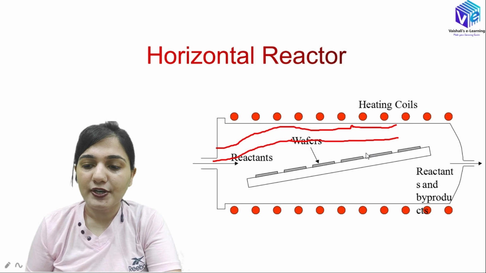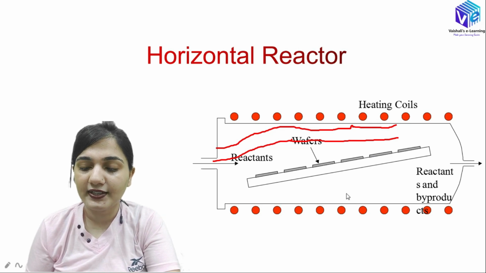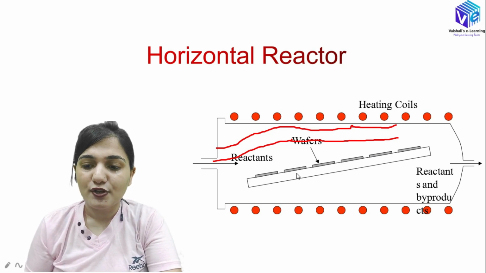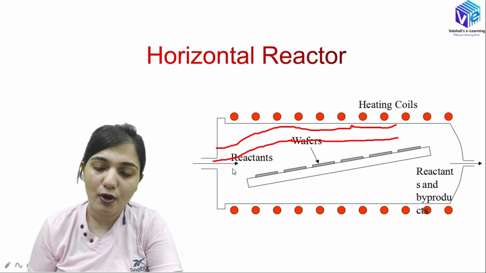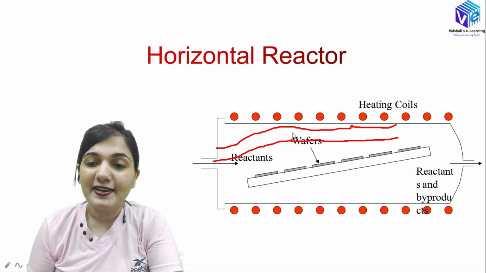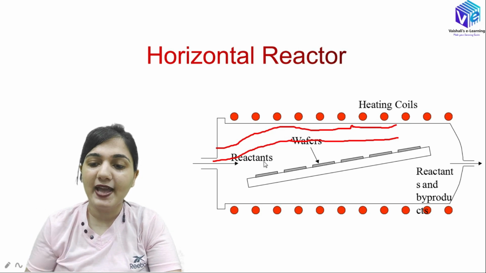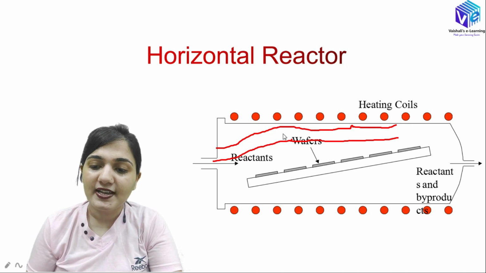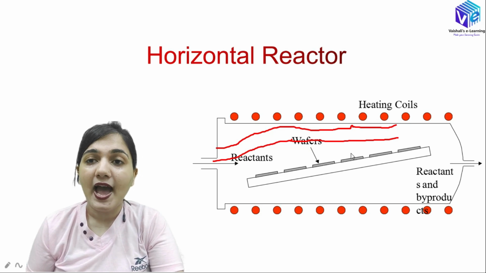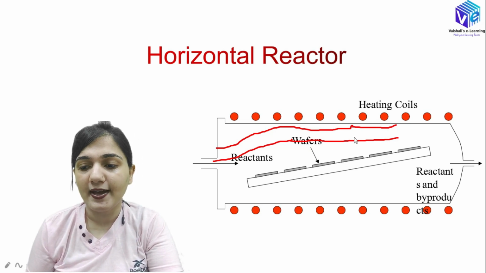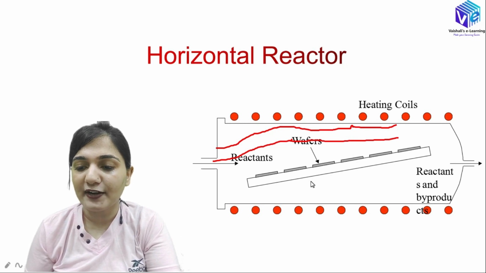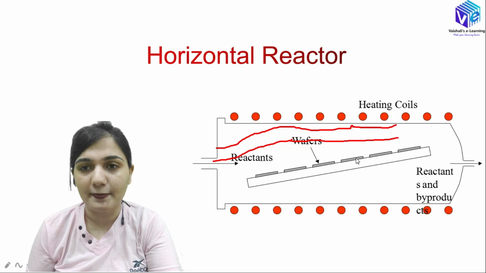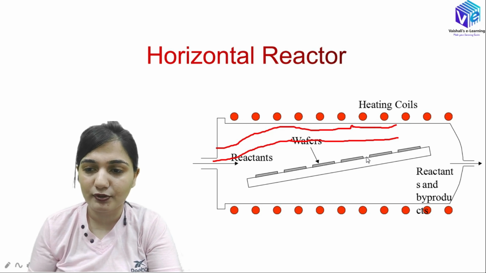So this is the horizontal reactor, and here we have tilted the substrates. We have tilted the platform over which the substrates are present. We know now that the boundary layer will be increasing with the height, so that we will be having a uniform distance from the boundary layer, and all of the substrates will be having the same epitaxial layer deposition. So this is how we will be having the tilted platform over which my substrates are present. I hope now you understood this.